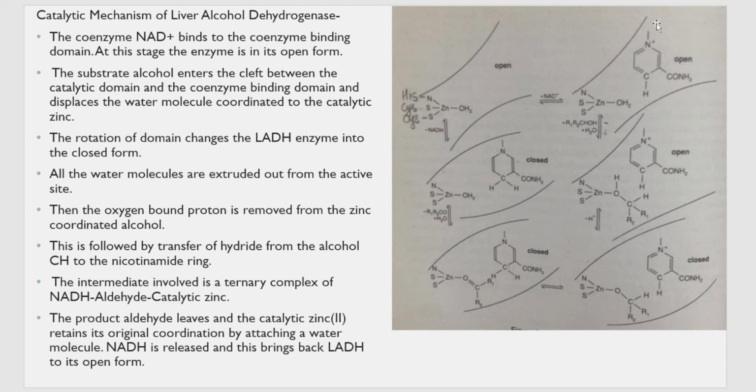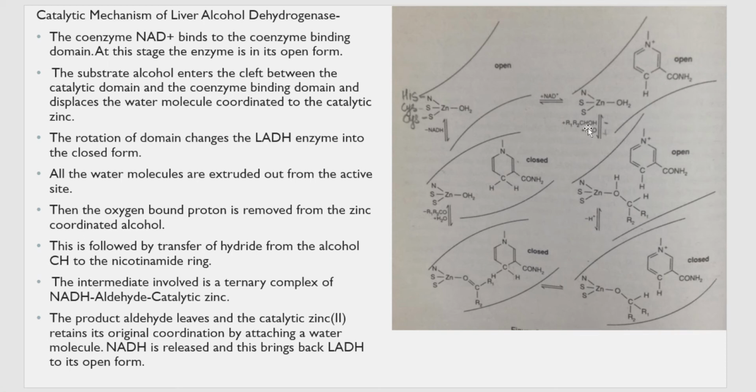Next, what happens once the coenzyme has come and bound? Where will the coenzyme bind? There is a site on the protein called the coenzyme binding site or coenzyme binding domain, which we already studied in the structural part. So there this NAD plus comes and binds. Next step, the substrate alcohol enters the cleft between the catalytic domain and coenzyme binding domain and displaces the water molecule coordinating to the catalytic zinc.